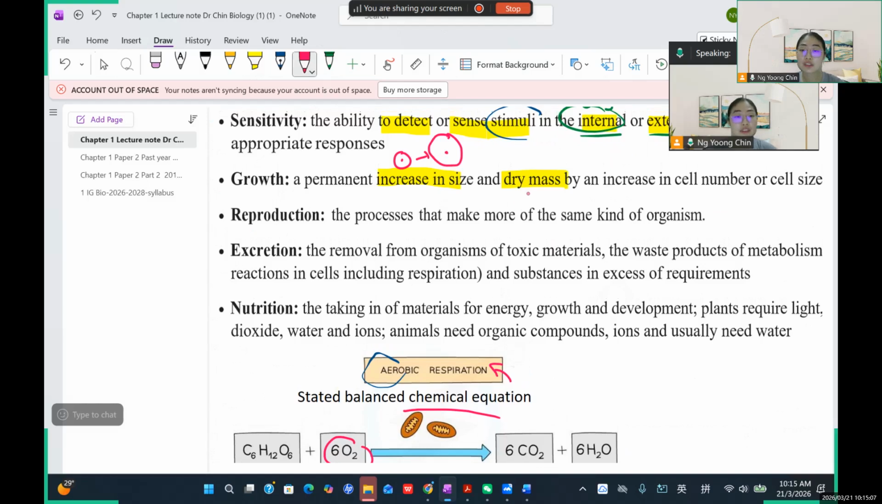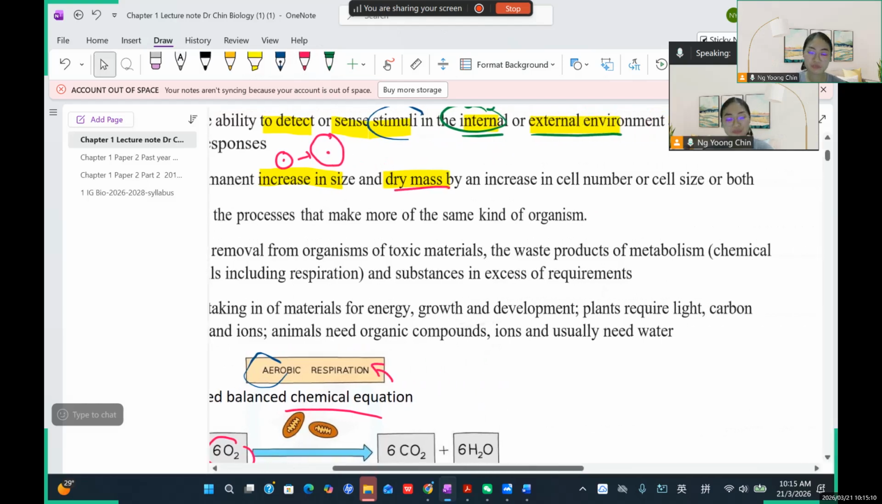And then they can increase their dry mass. Dry mass refers to the weight without including the water content. So how can you get the dry mass of a certain object? For example, how can you get the dry mass of a leaf? You need to put the leaf under the sun, so the sun will take away the water content inside the leaf. That is why it is called dry mass, because it refers to the weight without any water content.